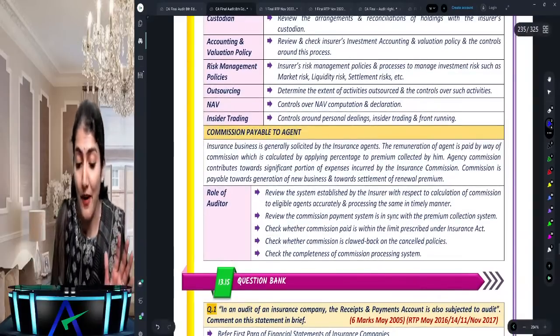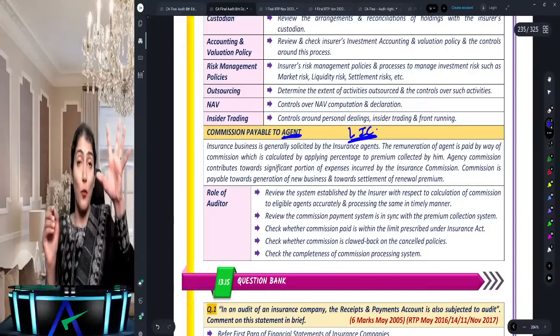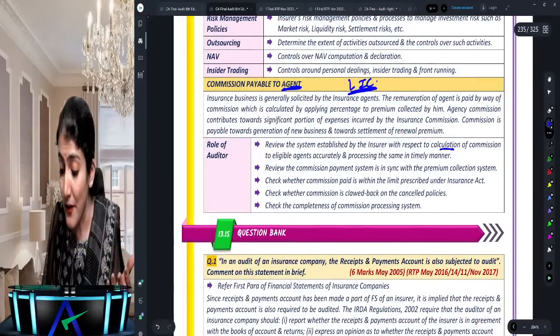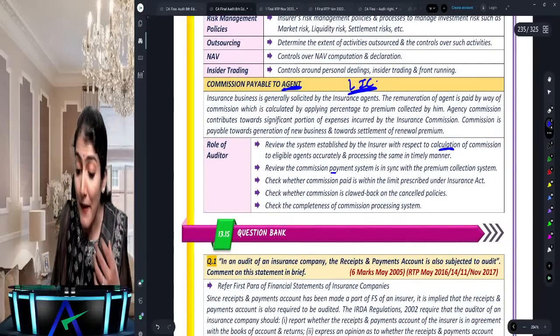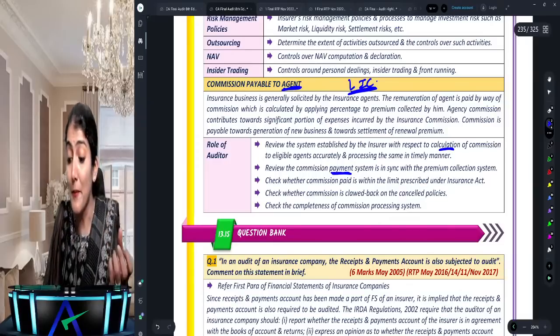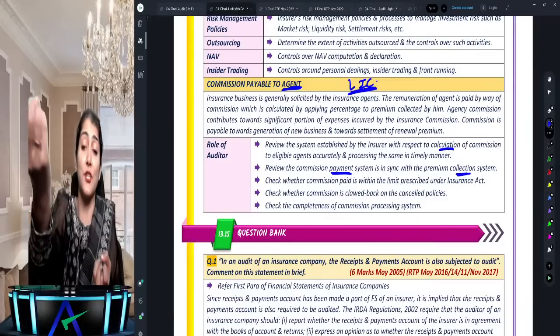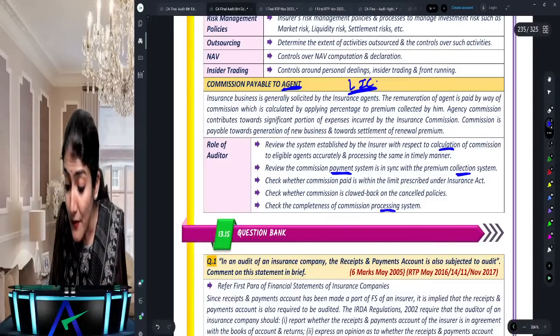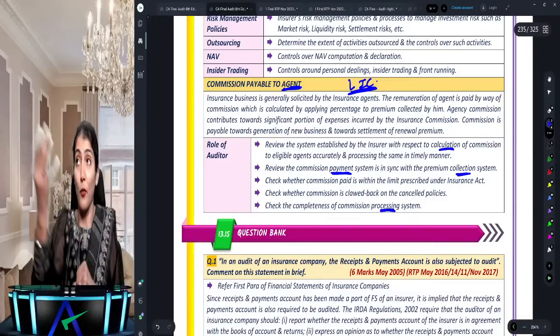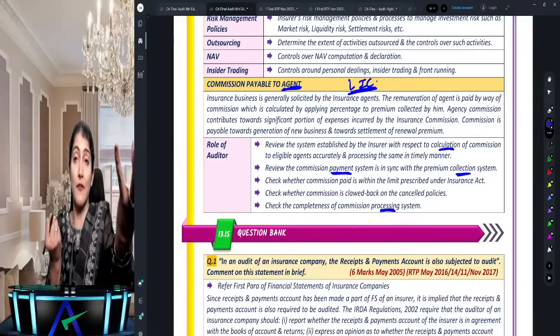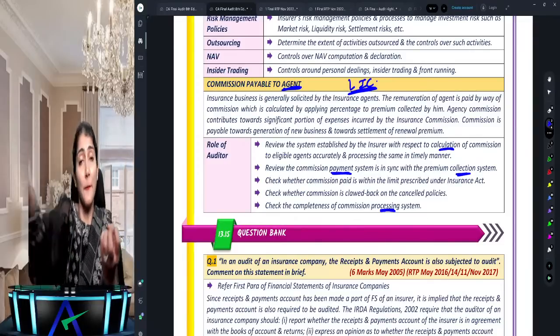Okay. So like here you have the commission payable to the agent of the life insurance company, right? So what does it say? The calculation of the commission and the commission payment system, is it in sync with the premium collection system? That is, as much premium as came, accordingly the commission has been given. Then the completeness of the commission processing system. So when premium came, we gave the commission. Say the policy got cancelled and the premium was refunded.